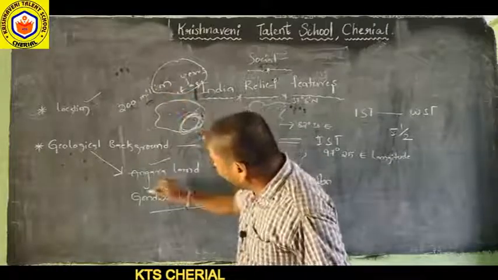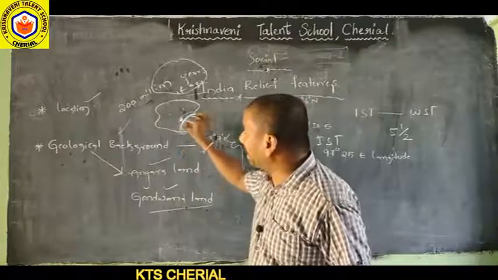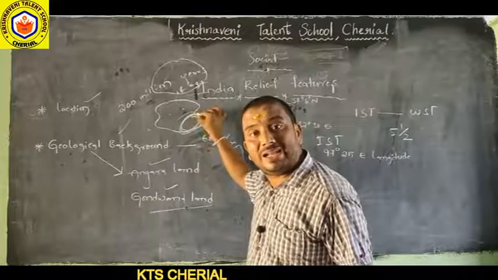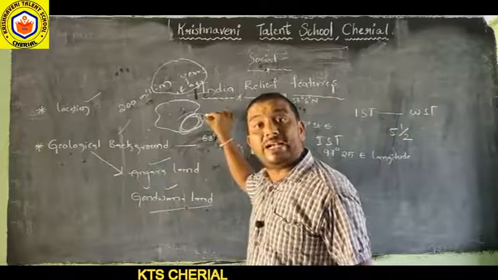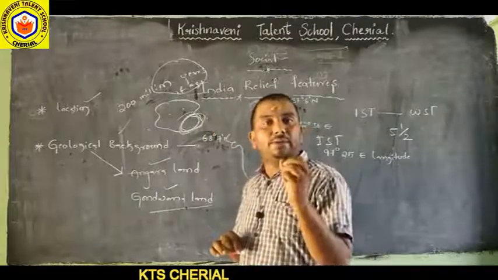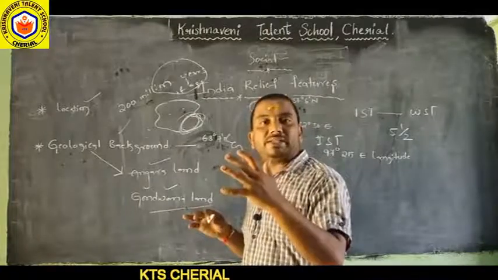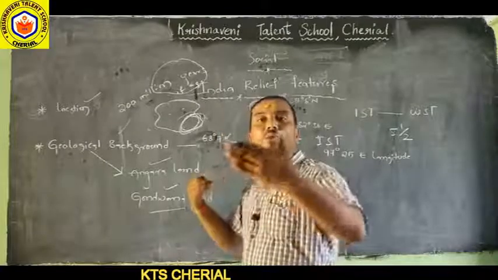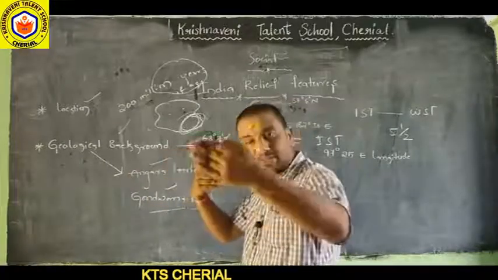See, India is the Indian landmass, a part of Gondwana land. This Gondwana land, 200 million years ago, split into many pieces. Many years later, many pieces collided with each other, one landmass with another.